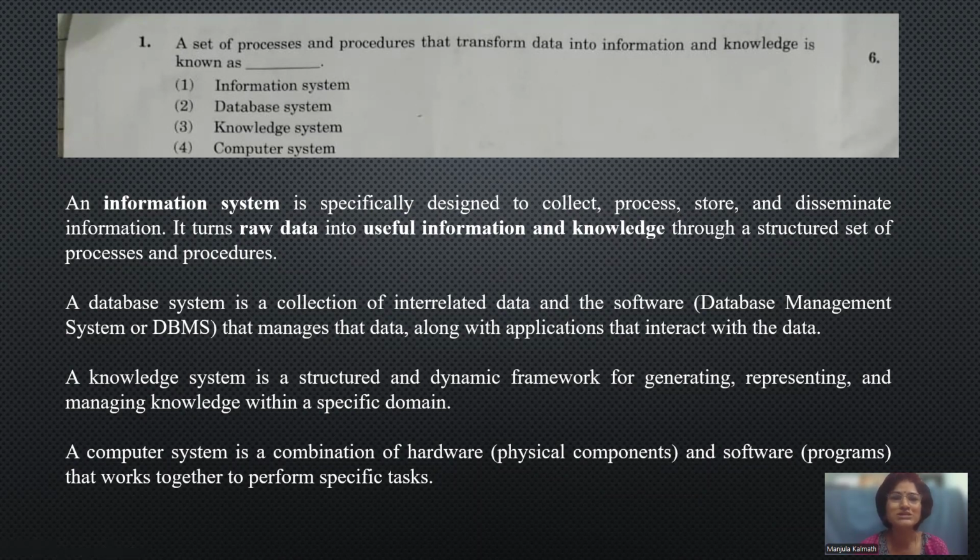An operating system is a collection of software which makes a computer system work in a proper way as per the requirement of the user. The system works only after installing the operating system and related software. Then it is called a computer system. The answer for this question is the first option, that is the information system. Now we have to move to the next question.